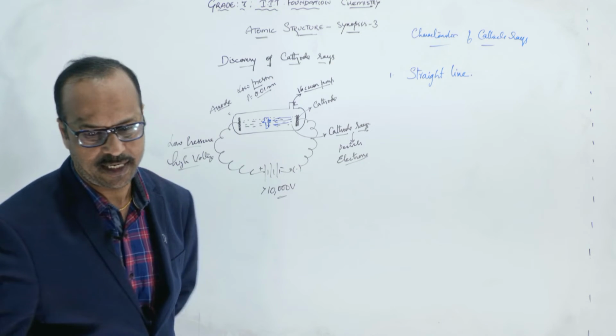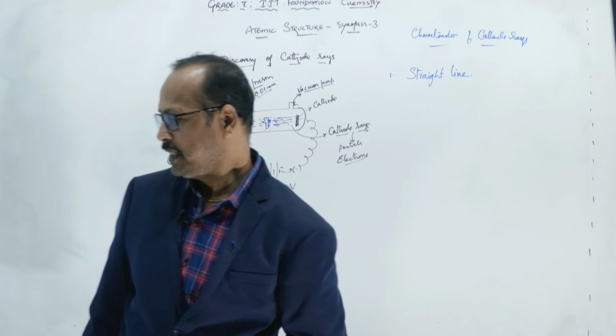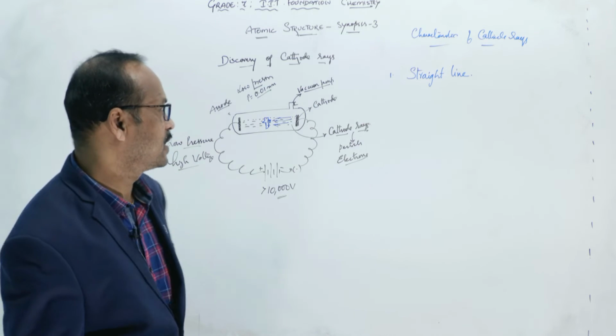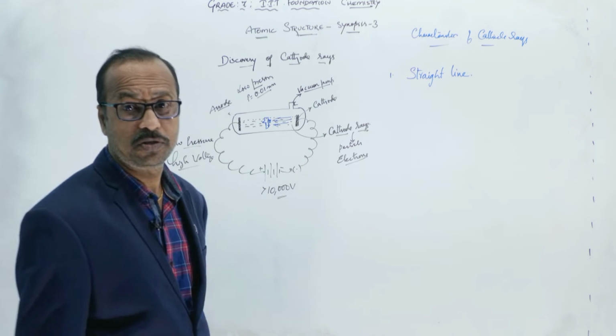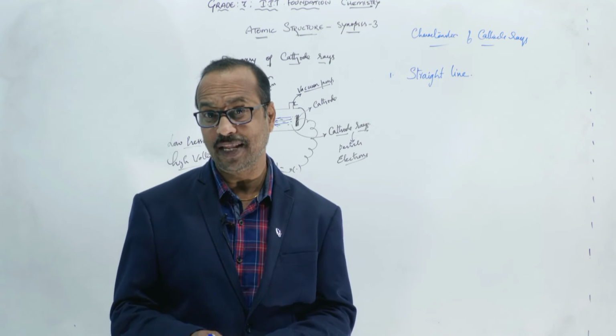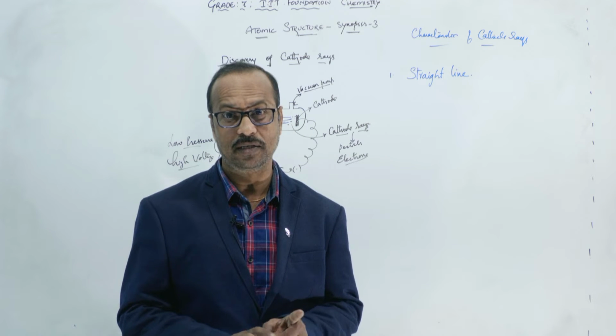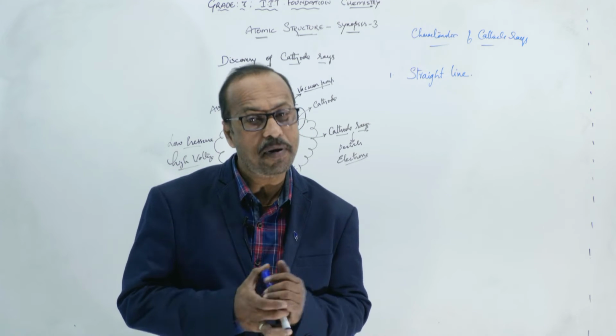Okay, they travel in a straight line. That's the first property. Now the second is what? They contain material particles. Just to note what I said, these are not rays but particles. How did we come to know that these are particles?